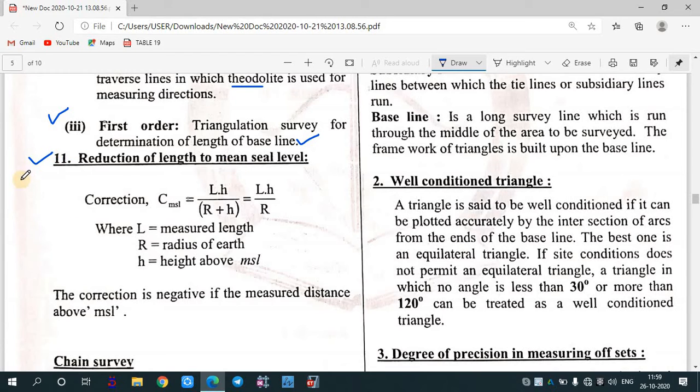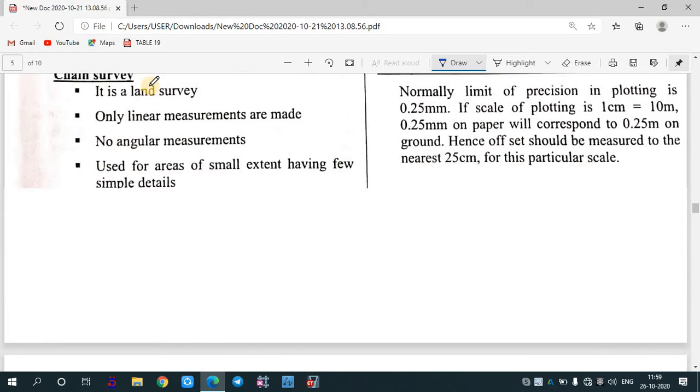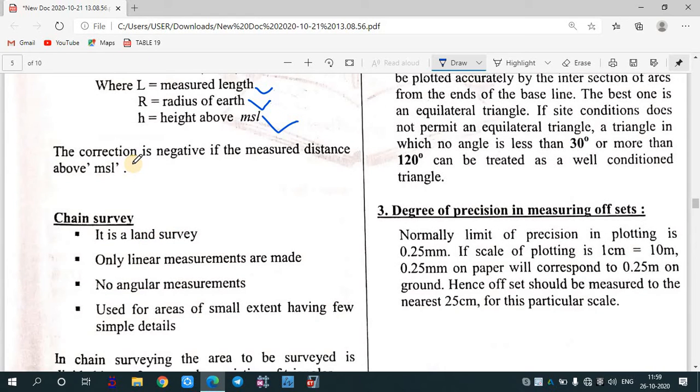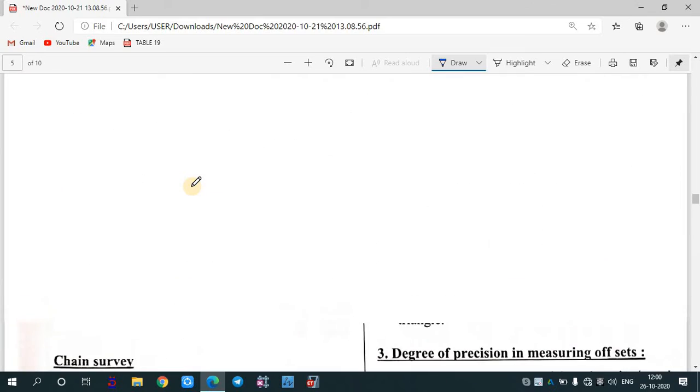The reduction of the length to mean sea level, the correction because of mean sea level, is L into H divided by R plus H. It can be written as L into H by R. L is the measured length, R is the radius of the earth, and H is the height above mean sea level. The correction is negative if the measured distance is above the mean sea level. So if we need to apply the correction and the point which we are considering is above mean sea level, then the correction will always be negative. If it is below mean sea level, the correction will be positive. Okay.